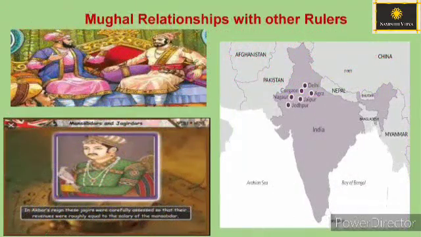Mughal relationships with other rulers. The Mughal rulers campaigned constantly against rulers who refused to accept their authority. But as the Mughals became powerful, many other rulers also joined them voluntarily. The Rajputs served the Mughals voluntarily. Mughals gave mansab and jagirs, which helped them to expand their territories. The main source of income available to Mughal rulers was tax on the produce of the peasantry.